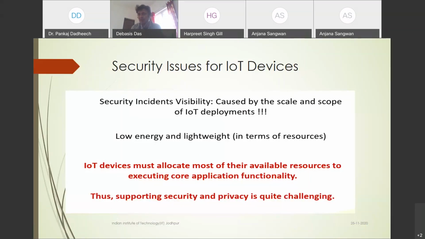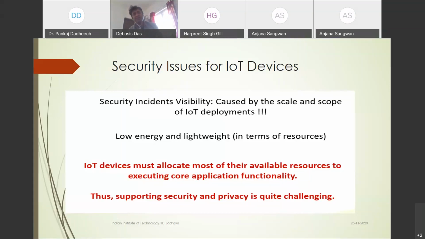Strong authentication, strong encryption, and strong PKI are not possible. So IoT devices must allocate most of their available resources to executing the core application functionality, and supporting security and privacy is the main challenge in this case.